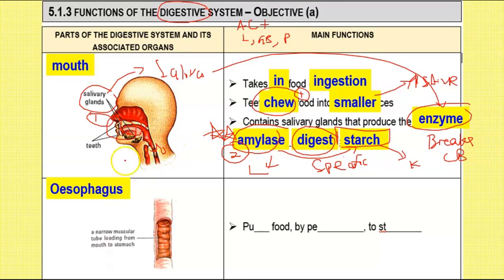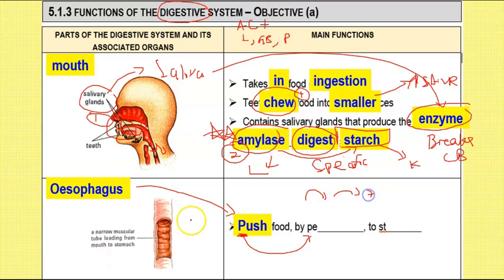Now, the esophagus, there is no enzyme produced. There are also no teeth in the esophagus, so we say that there is no breakdown or breakup of food. So the main function of the esophagus is just to push food, and since it's to push food, look at the P. What is this? It's related to the wave-like contractions to make sure that the food goes down, just like when you press your toothpaste. It's known as peristalsis, because they want to push food to the stomach.